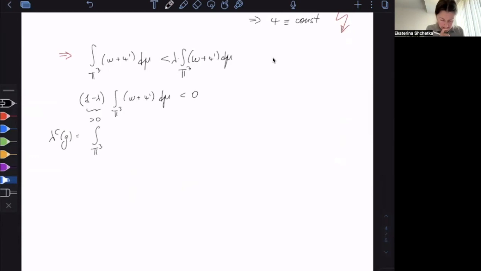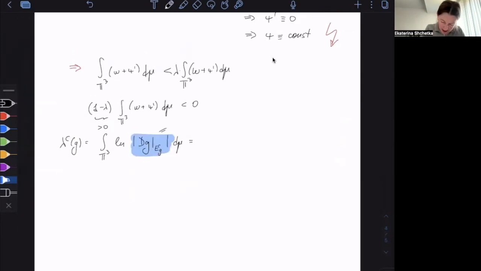So that's our formula. We take the natural log of dg on the central direction, d mu, which is really equal to the Jacobian of g, by choice of Riemannian metric. And the Lyapunov exponent doesn't depend on this choice, so it's okay to choose whatever we like.